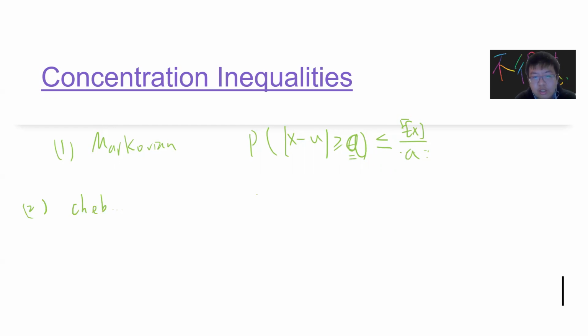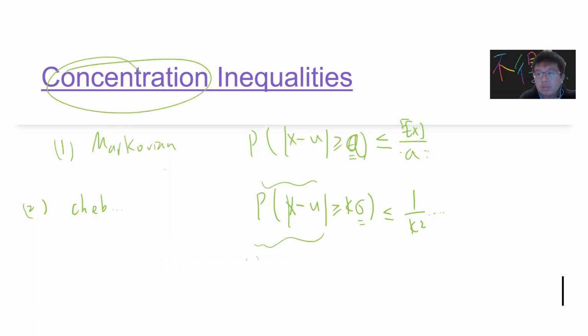And then the second is the Chebyshev inequality, where you ask how likely your result is to be larger than, say, k times the standard deviation, and you can prove that it is at most one over k squared. So this is the Chebyshev inequality and the Markov inequality. Why are they called concentration inequalities?